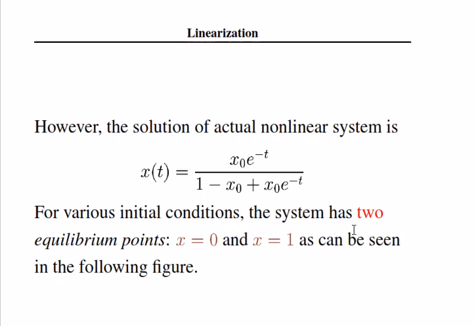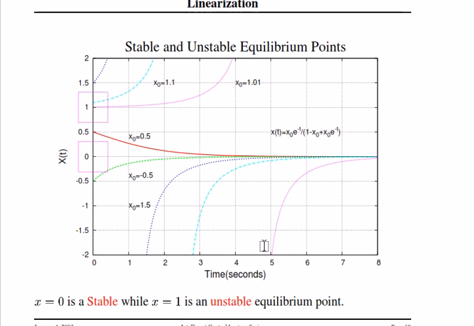This equation has two equilibrium points, x equal to 0 and x equal to 1. Stable and unstable equilibrium points.